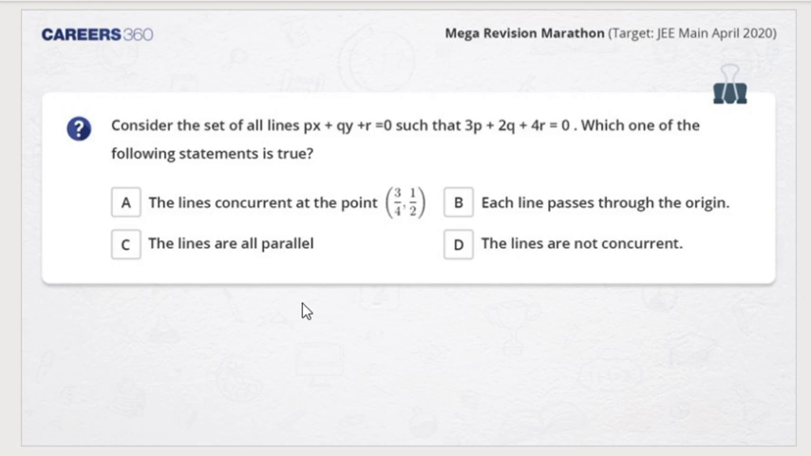So students, the next question is, yes, Asif, read the next question. Consider the set of all lines Px plus Qy plus R is equal to 0 such that 3P plus 2Q plus 4R is equal to 0. Which one of the following statements is true? So I think you can make out the choices. There is one choice that contains concurrency, another which says it passes through origin, another which says the lines are parallel, the lines are not concurrent. So I give you again 1 minute to go with the answer.